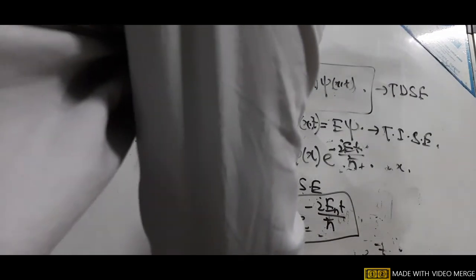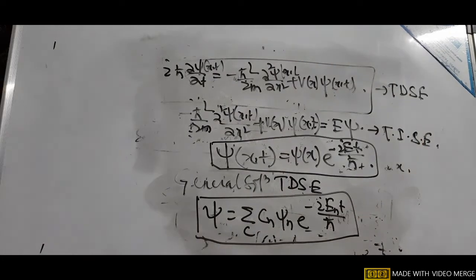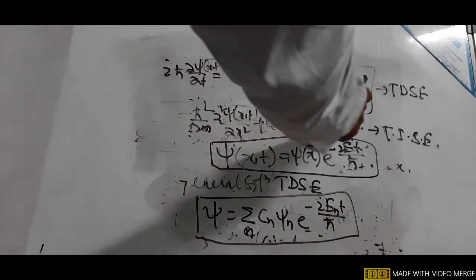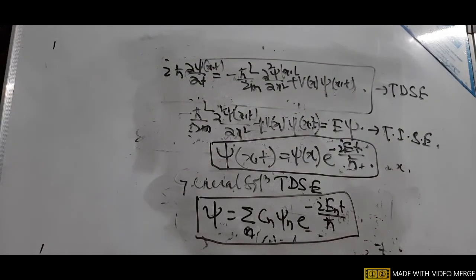So this is our general solution of the time dependent Schrodinger equation, and this is our particular solution of the time independent Schrodinger equation, where Cn are the constants, and the summation over all discrete values of the energy is being added and multiplied with this constant. Then we get this wave function.